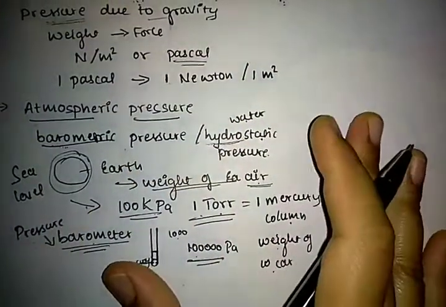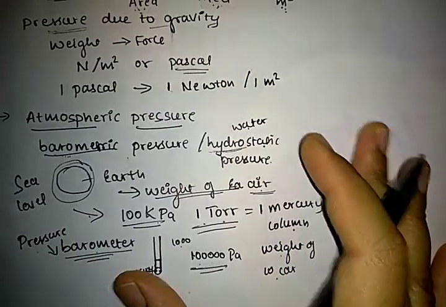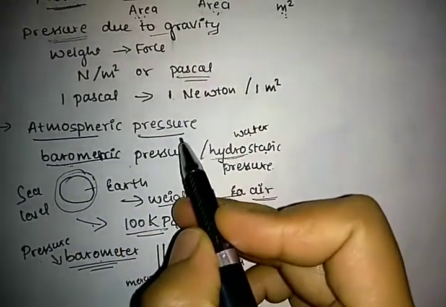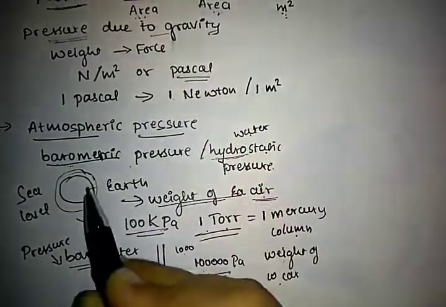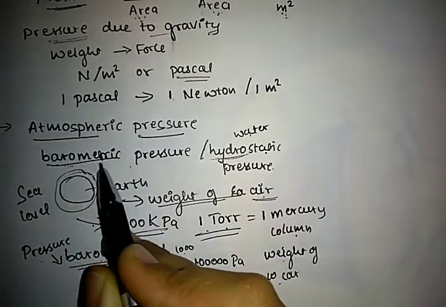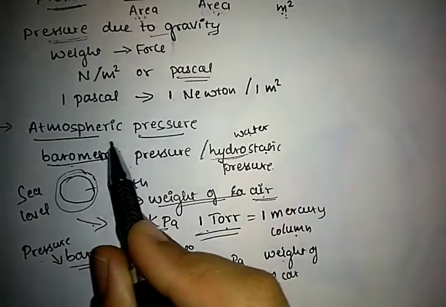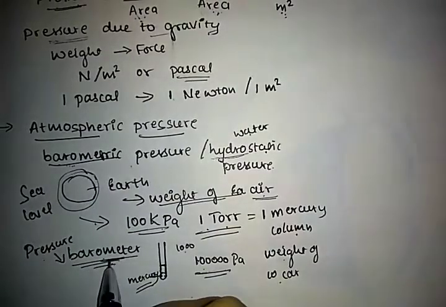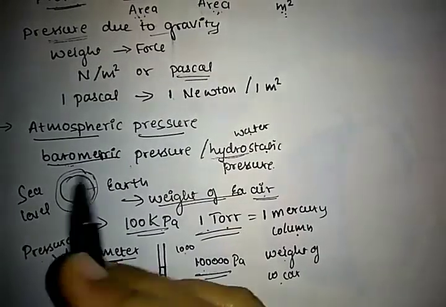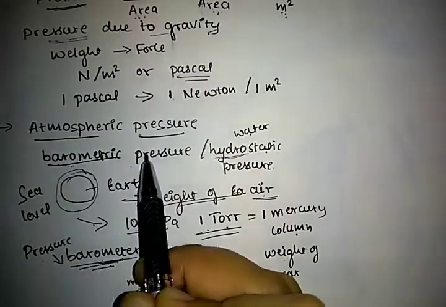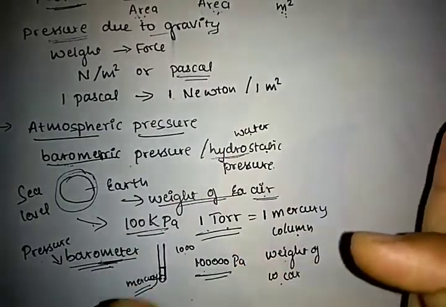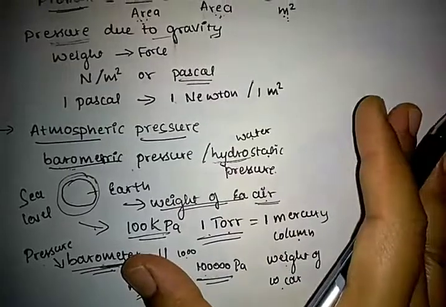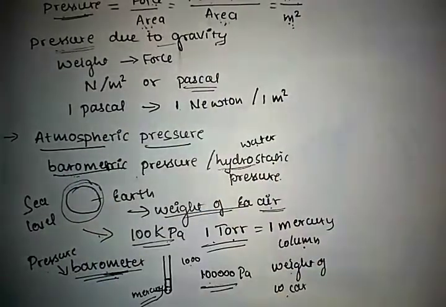Next, atmospheric pressure is measured using an instrument known as a barometer. The pressure measured by this instrument is known as barometric pressure. Just know the concept of atmospheric pressure.